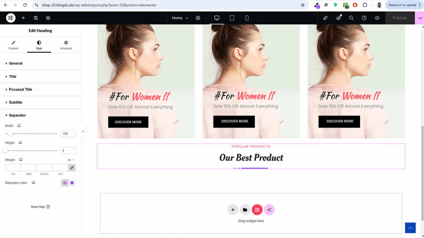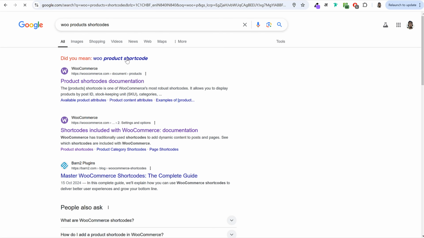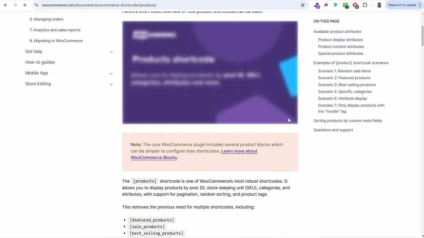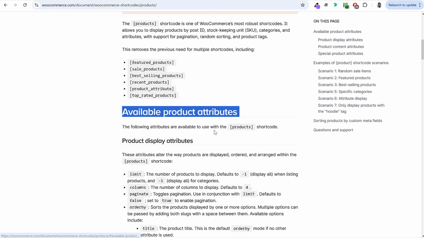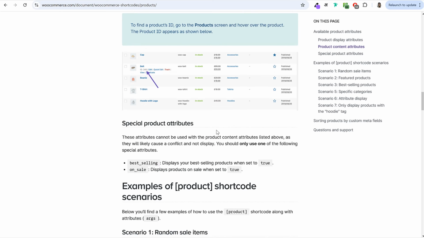For that, you have to go to Google and search for WooCommerce product shortcodes. Okay. Make sure you search for WooCommerce product shortcodes. So you'll see the first link, product shortcode documentation. Click on that, scroll down. And it will show you, if you want to show your featured products, you can have this shortcode. If you want to show your sale products, recent products, you have this. Then after that, you can also add some attributes and variables, and you can make something like this.